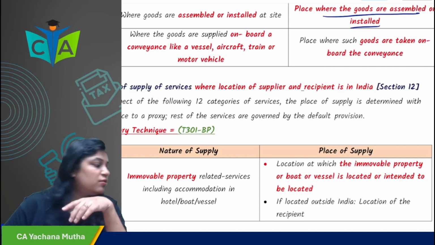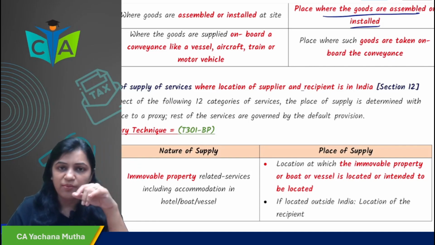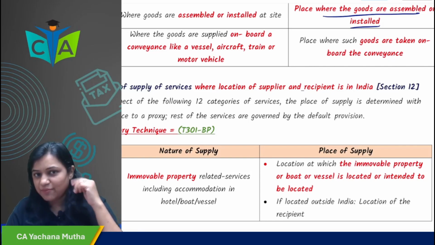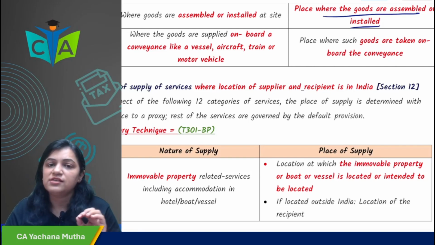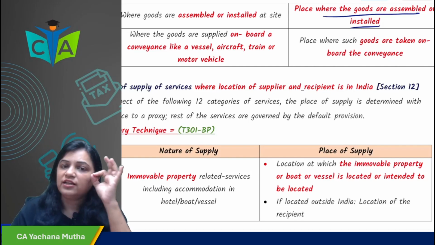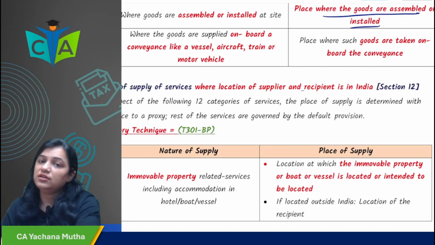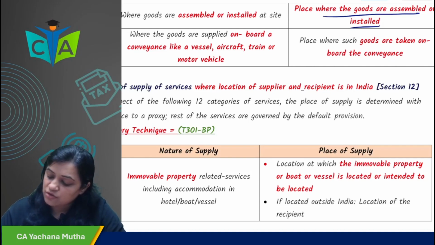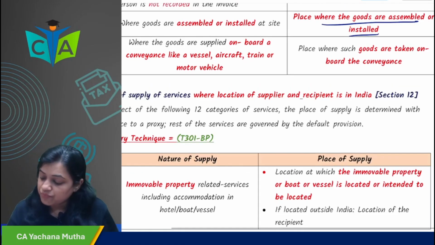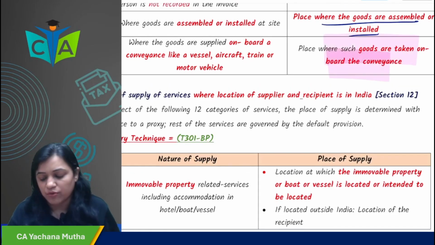I will not see what state it is passing over, like Jaipur. No, it's not like that. In the example we took in class, if the charger was taken on board in Mumbai, then the place of supply would be Mumbai. So it is the place where the goods are taken on board.